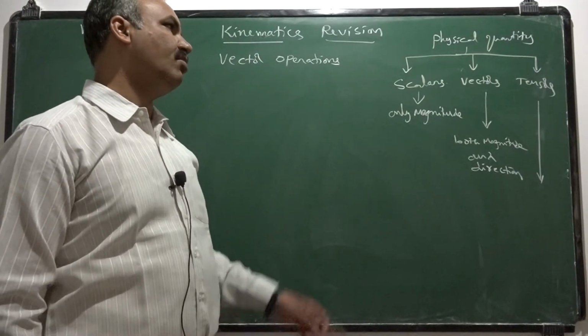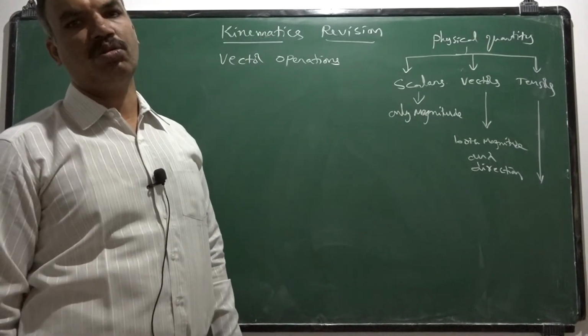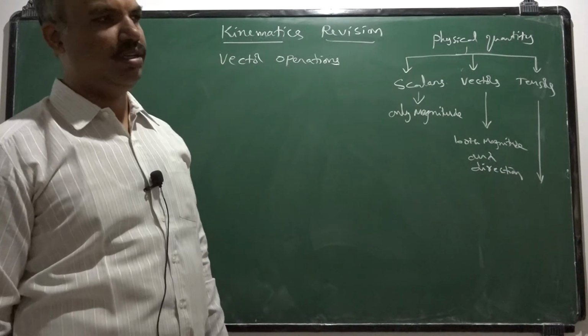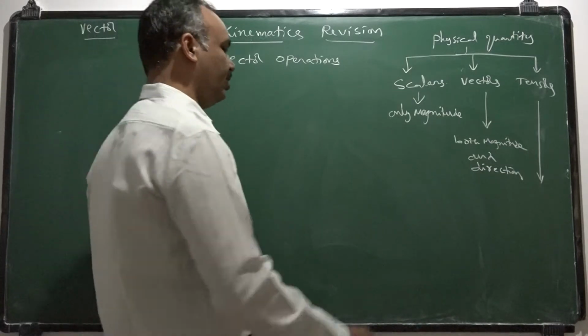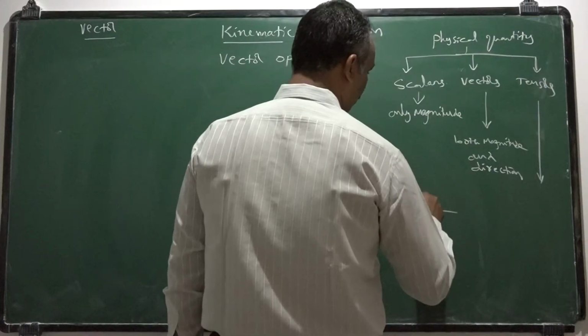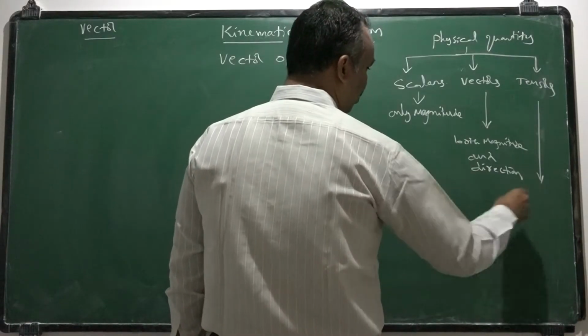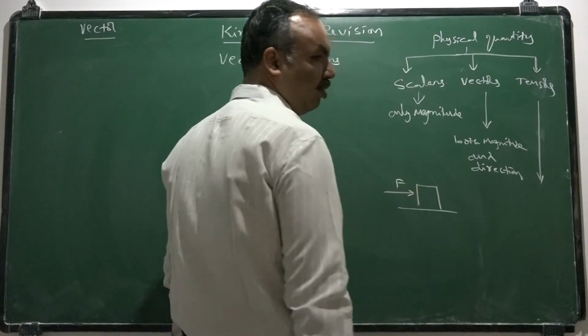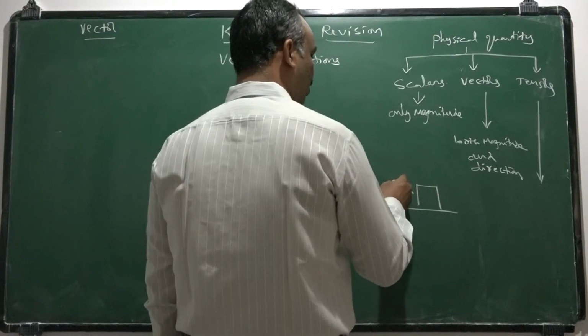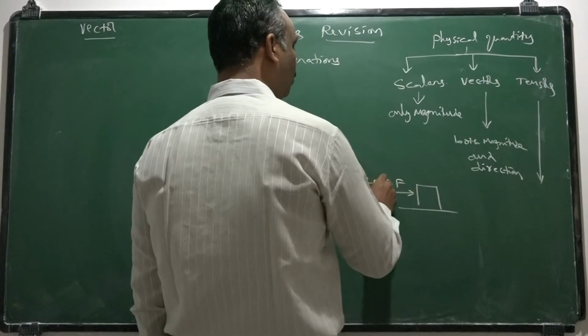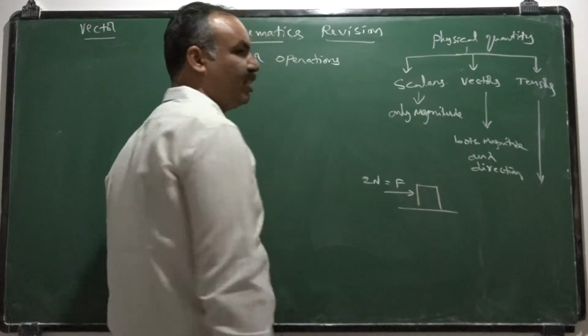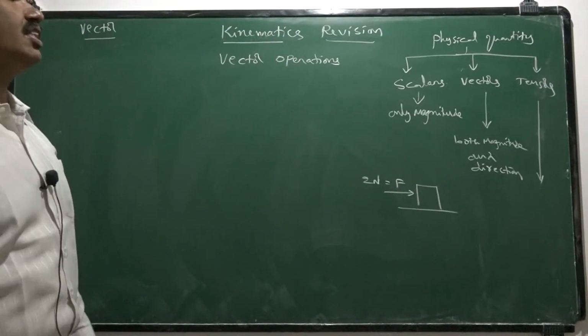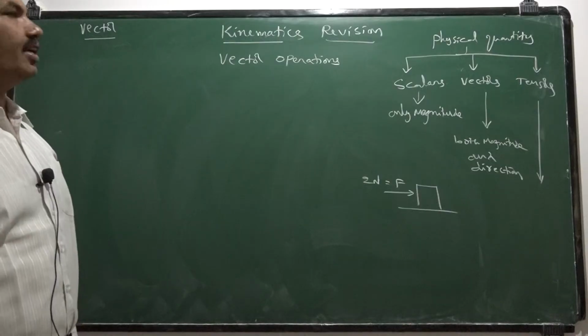But whereas vectors are having both magnitude and direction. Suppose if I want to move an object, I need to apply some force. If I want to move this object in the direction, I should apply force in the same direction. Okay, so force is having some magnitude like 2 newtons and it is assigned with certain direction, hence force is considered as a vector quantity.